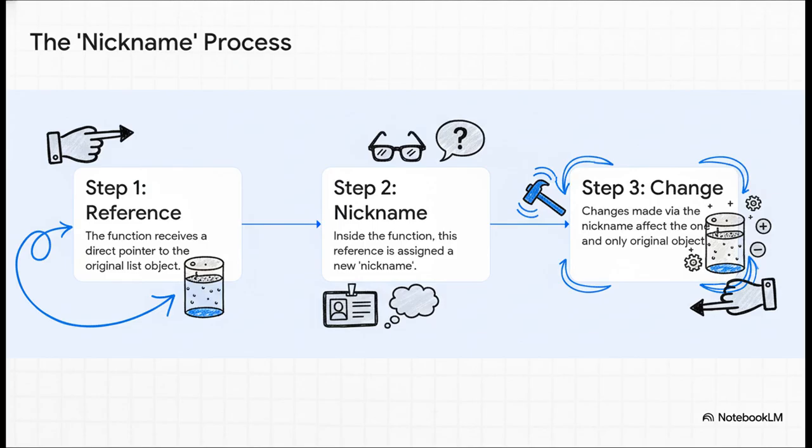First, and this is super important, the function does not get a copy of the list. It gets a direct pointer right back to the original object in memory. Then, inside the function, that same object gets a new temporary name, our nickname. So you have one object, but two names pointing to it.